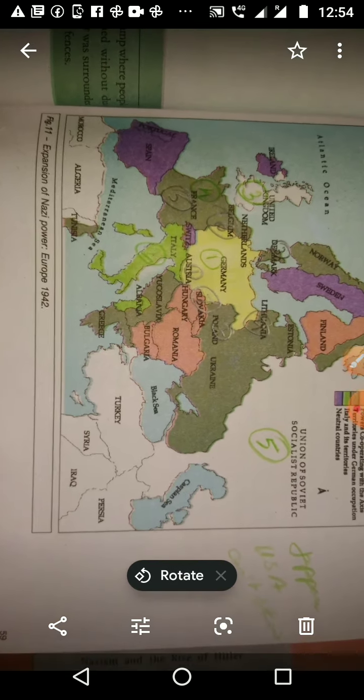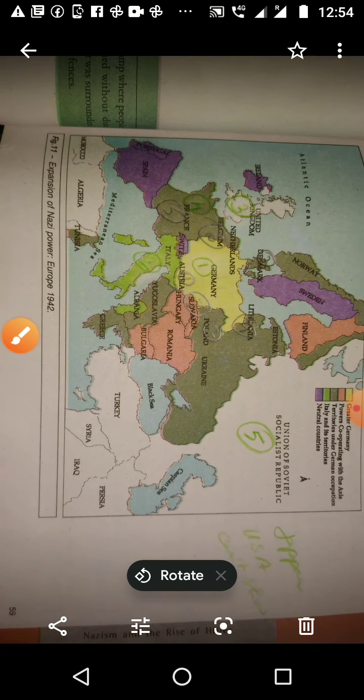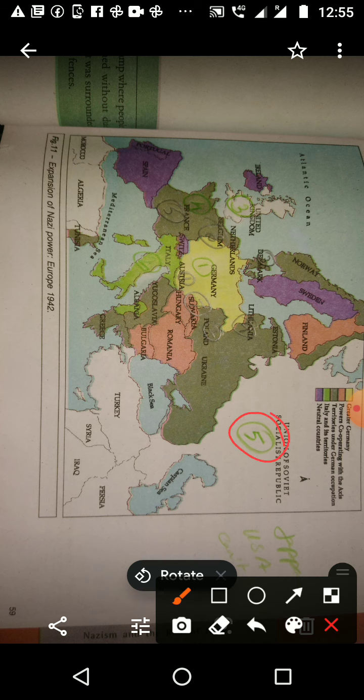Again, page number 58 of your textbook, it is given the map of these 2 maps together. One is how Germany invaded and took countries under them. Another one, the second group, the Second World War. So Second World War countries I specified with green color. The green color shows the Second World War countries who all participated, and they are written with an ordinary pencil, that is with the Germany expansion or Nazi expansion.